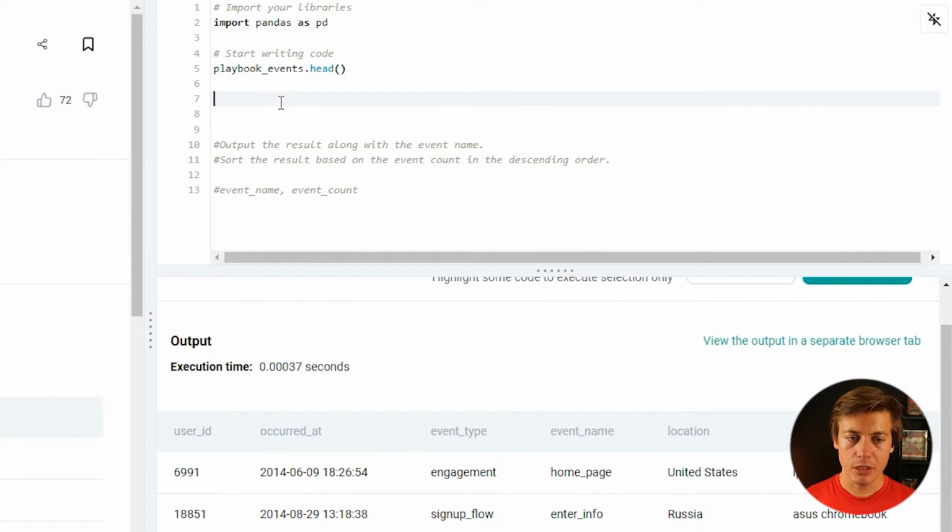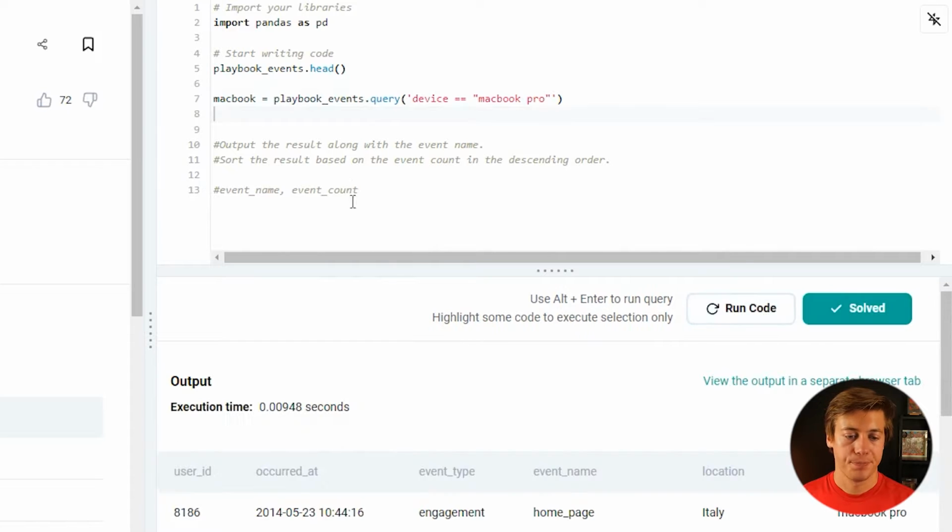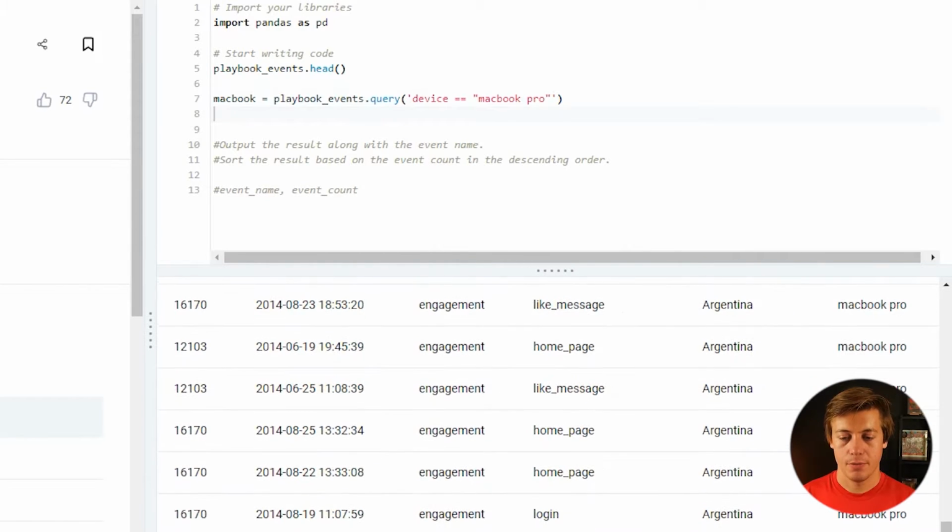So easy, right? We'll just say MacBook equals, and then we're going to do playbook events dot query. And then all we have to do is device, and we're going to say that's equal to, put in actual quotes, MacBook Pro. So we'll put that over here, and let's run this code. So now we just have the MacBooks. Great. So it's working properly.